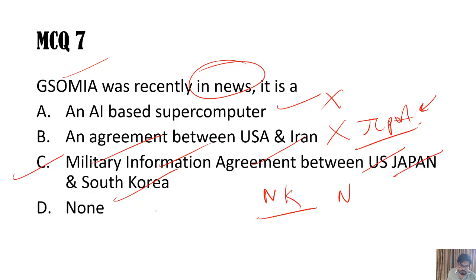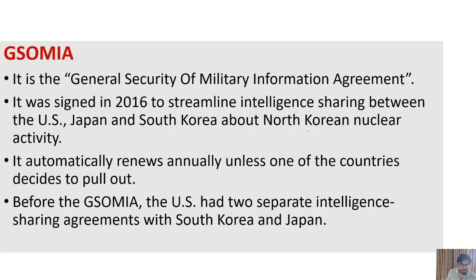So in 2016, these 3 countries, which are strategic partners, US, Japan and South Korea, they signed this General Security of Military Information Agreement. Okay. You can see General Security of Military Information Agreement. This was signed. Now what has happened?